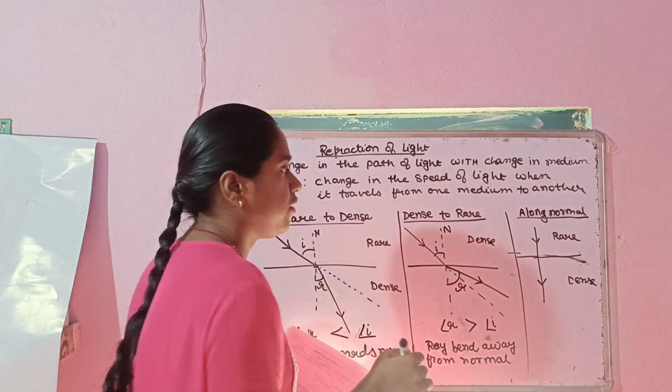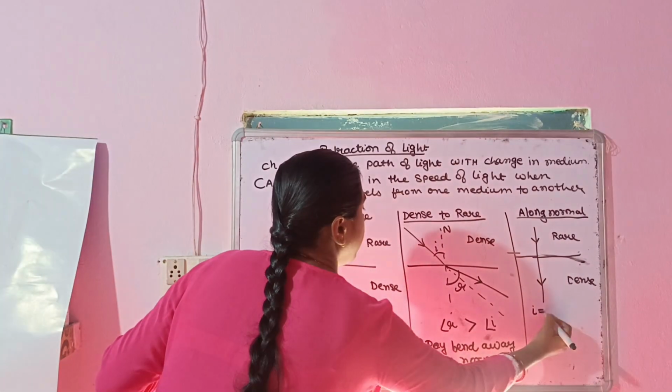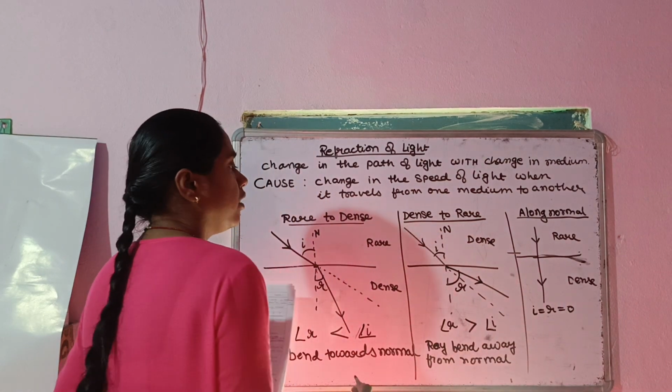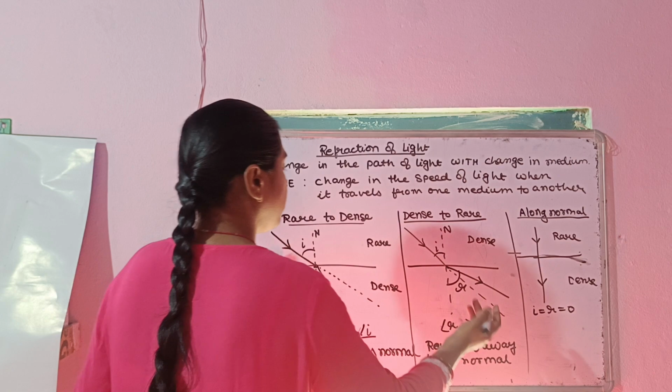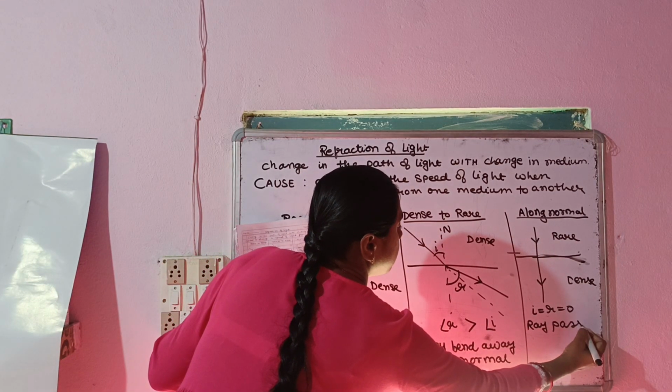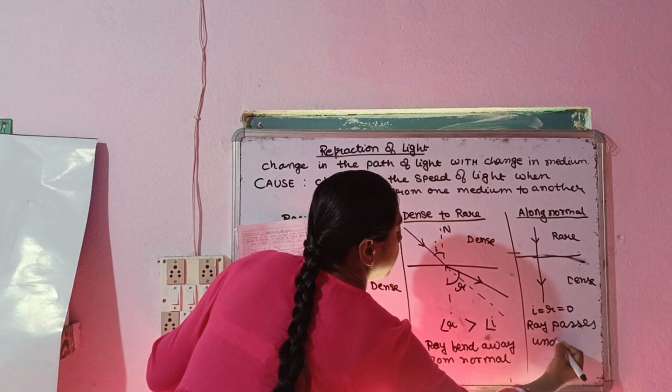Okay, it will pass straight away because angle I and angle R both are equal to 0. So in such a case the ray will pass undeflected.